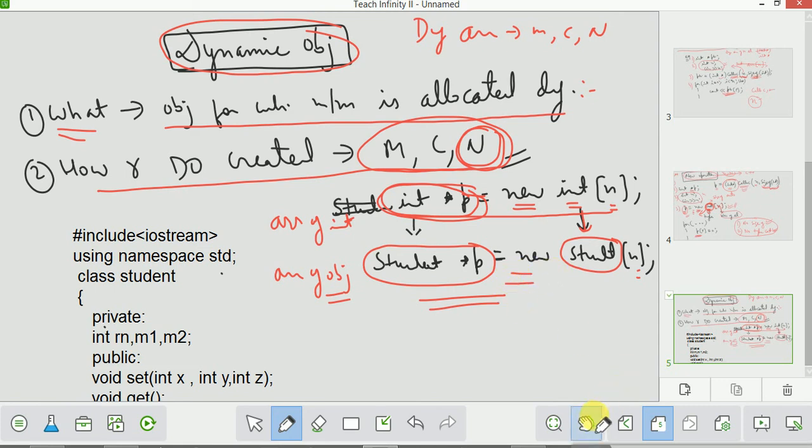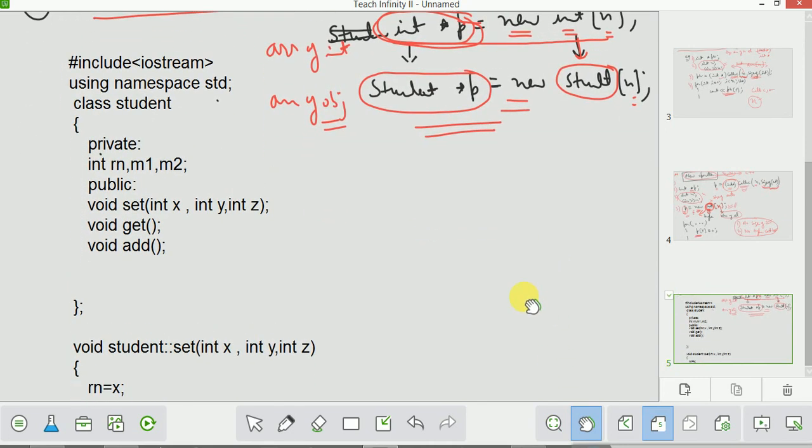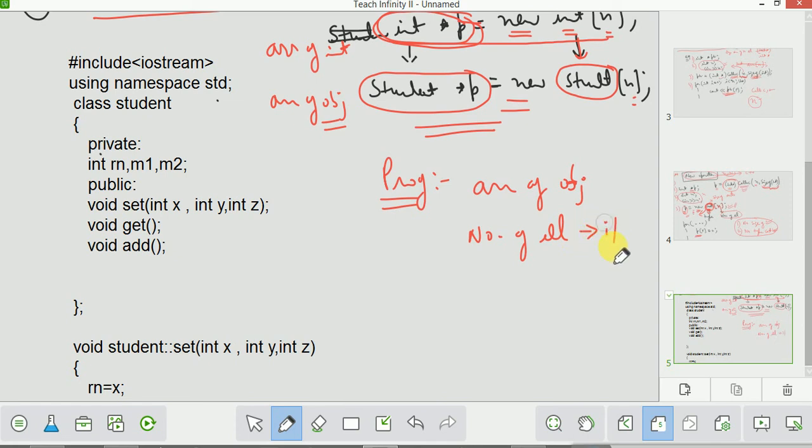Now let us see an example. In this program I am creating an array of objects, and I will take the number of elements as input from the user. The array of objects I need to allocate dynamically, because the number of elements is known only during runtime, so I will be creating a dynamic array of objects.